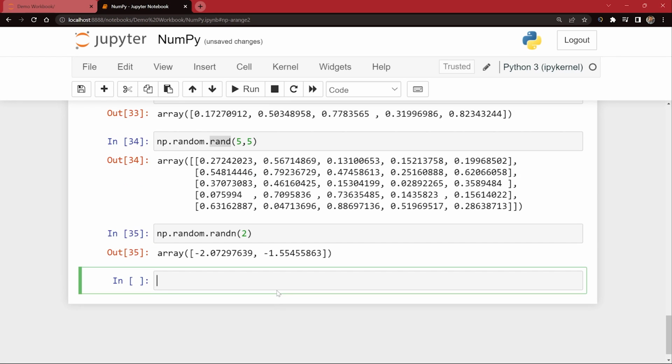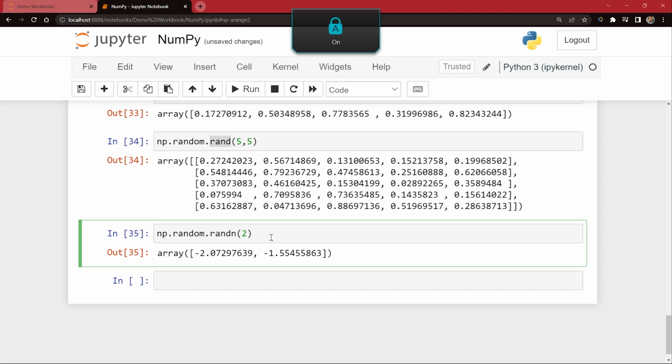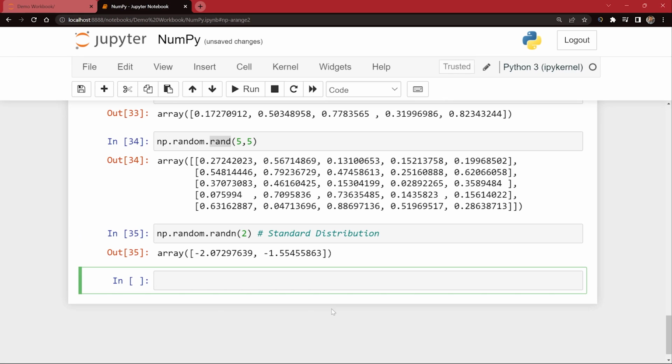As soon as I press shift plus enter, you can see that it created a vector, and this time it is not uniformly distributed. This is a standard distribution, which is centered around 0, of randomly generated numbers.